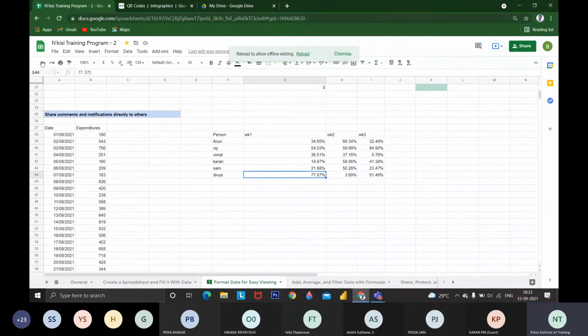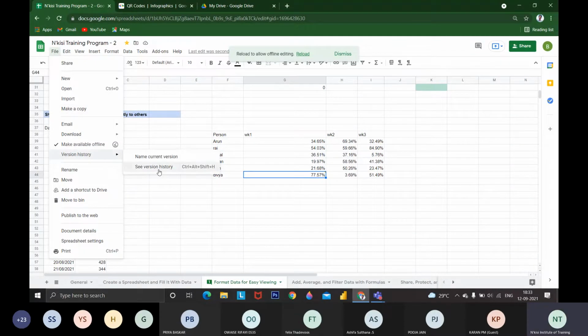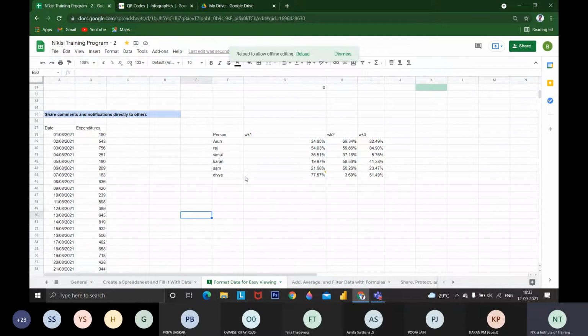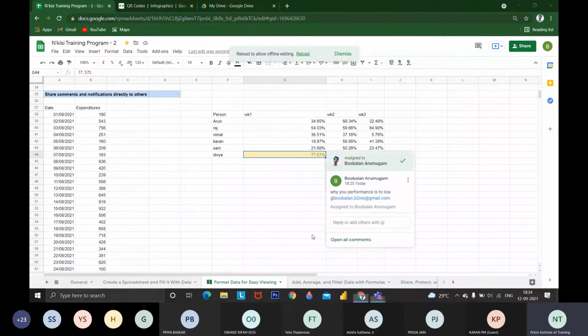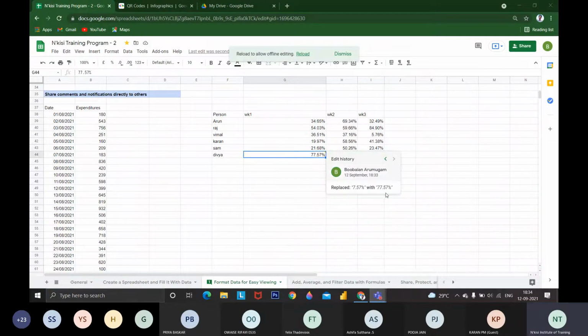We can just click version history. We can retrieve the entire history of the document completely. If we want to see specific changes, right click and choose show edit history. If I click this edit history, you can see that I asked what the comment is, why the performance is low. That is the question raised. It is a comment, and I have replaced 7.57 with 77.57. Bhubalan and Arumugham have made changes from this value to this value.